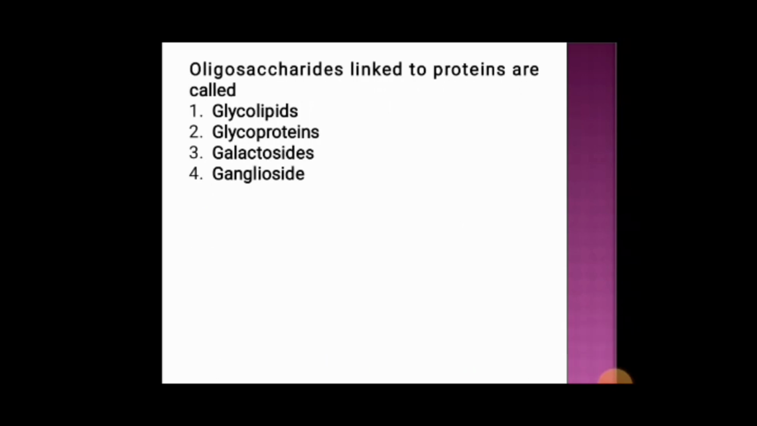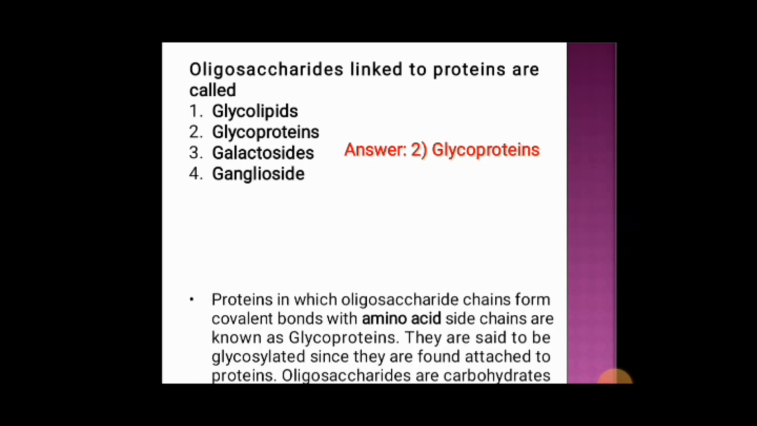Okay. Next question. Polysaccharides linked to proteins are called: option 1 glycolipid, option 2 glycoprotein, option 3 galactosides, option 4 ganglioside. And the correct answer is option 2, that is glycoproteins.